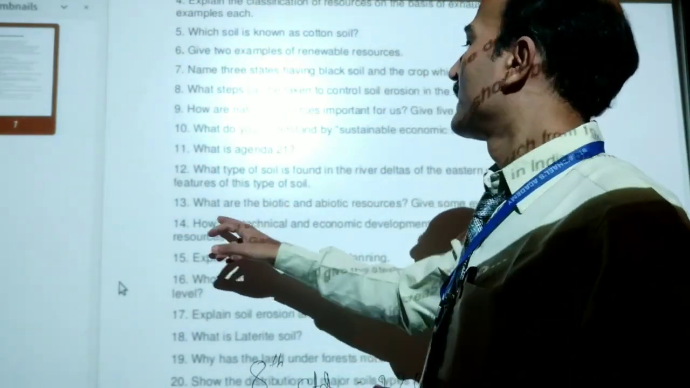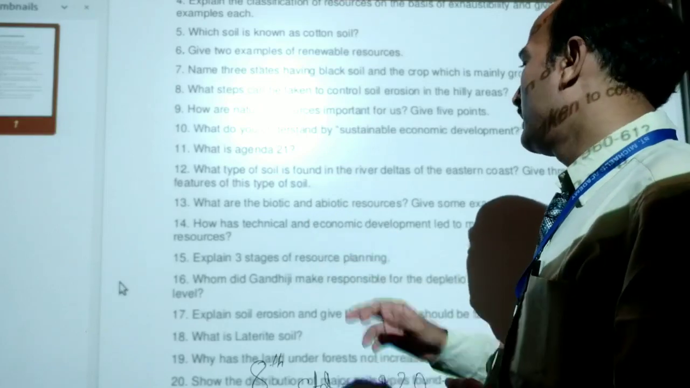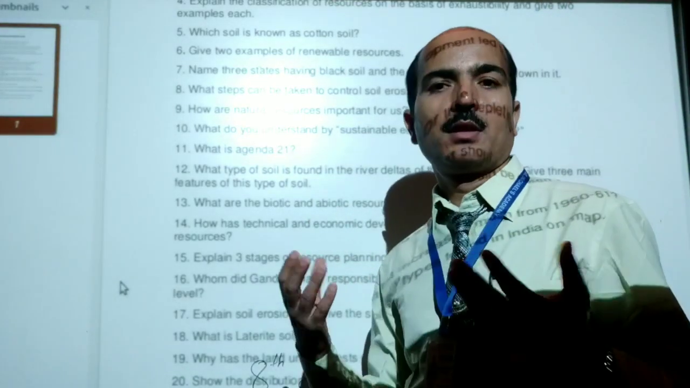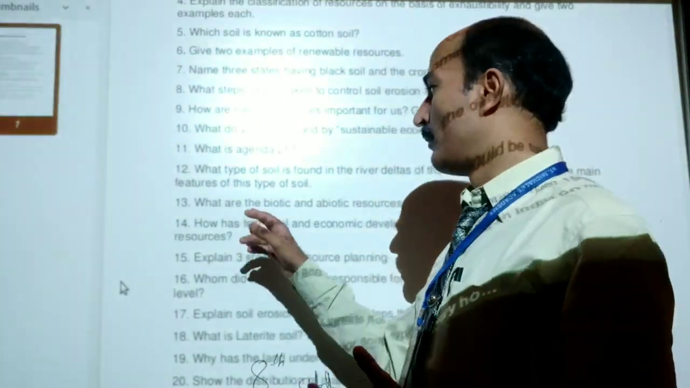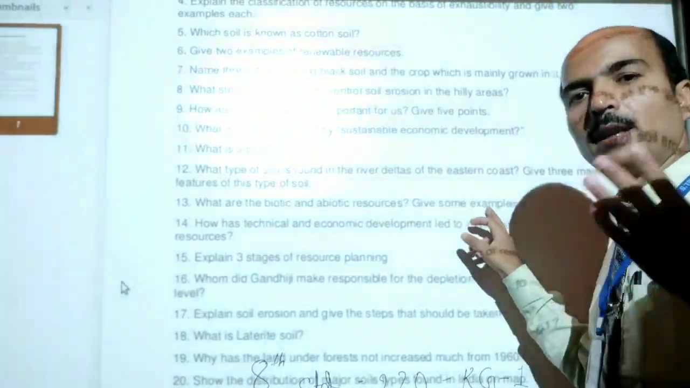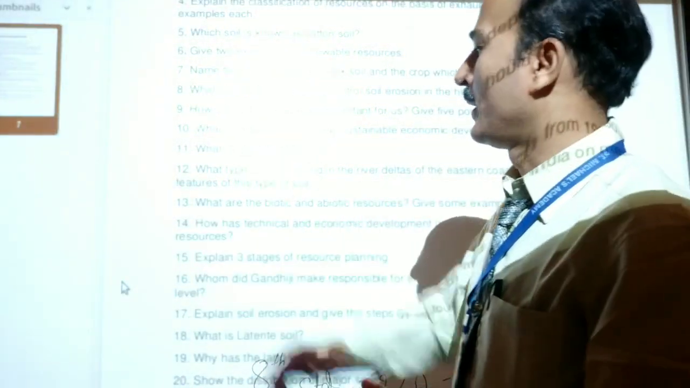Question number 13. What are biotic and abiotic resources? Give some examples. You have to write the definition of biotic and abiotic resources, as well as give some examples.